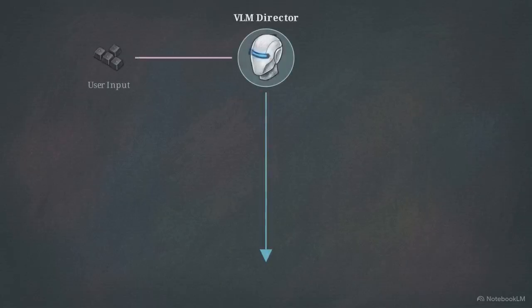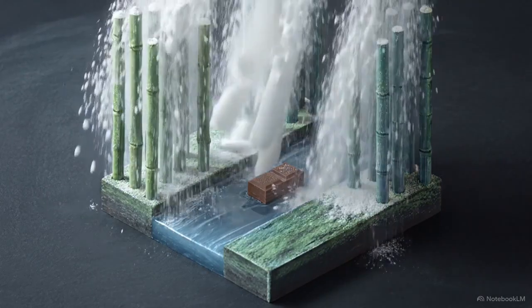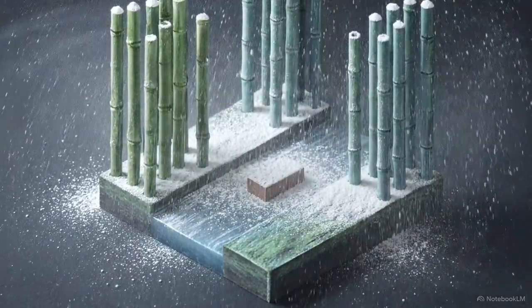If the user presses a hotkey to summon a snowstorm, the VLM director intercepts that global state shift, computes the logical constraints, and passes the updated parameters to the pilot, which seamlessly renders the weather change in the next chunk.